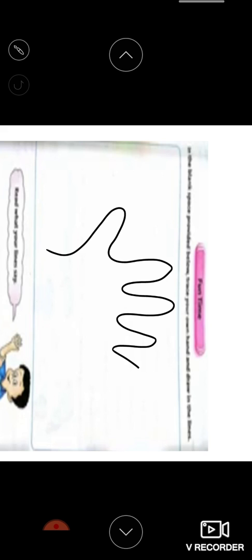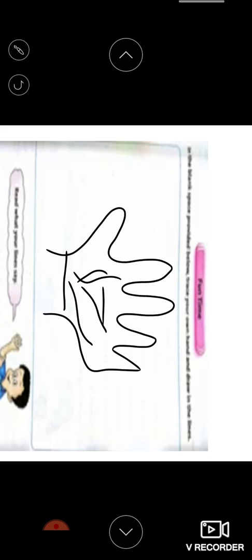Okay, now it's your turn. Draw your hand over there and draw the lines by looking at your palm, and draw the lines exactly. Okay, just try it out. Just draw your hand in this way by keeping your hand like that, and you can draw the lines by yourself. Okay, and then you can write about yourself. Tell about yourself in that way, right?